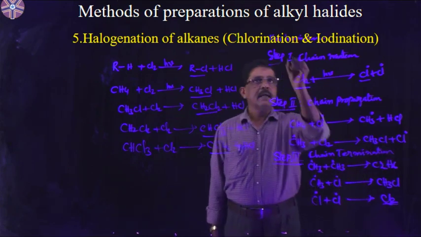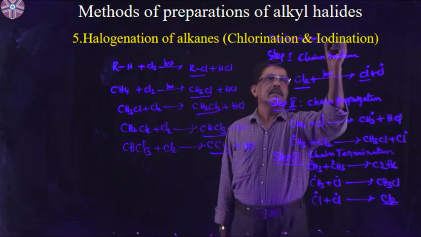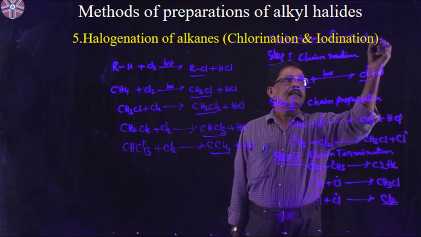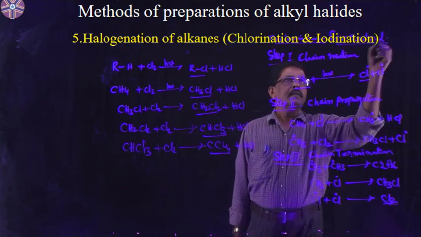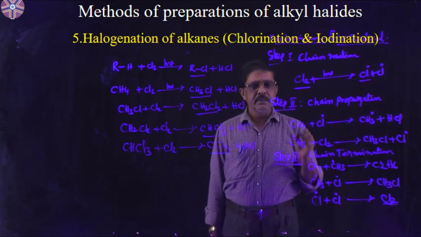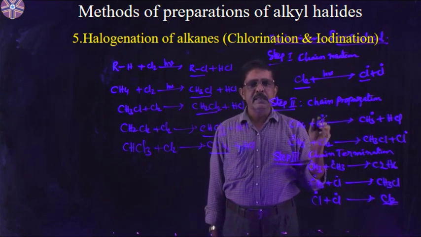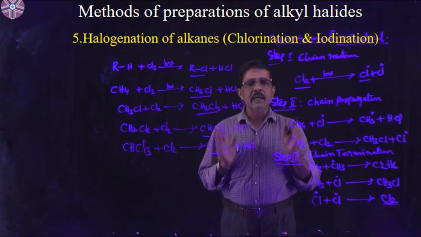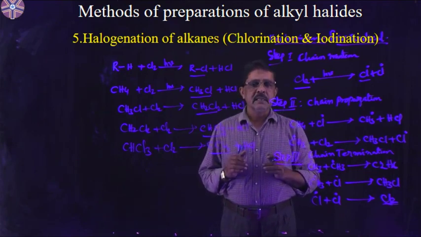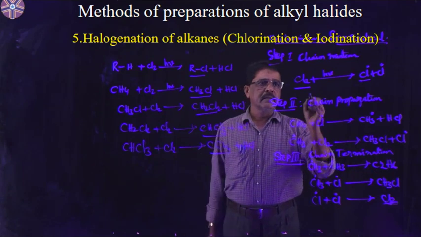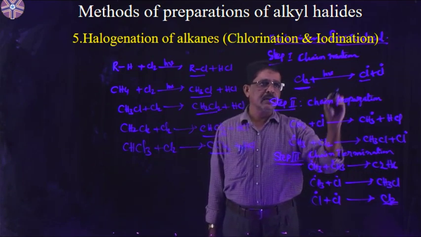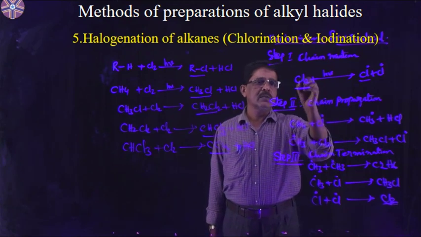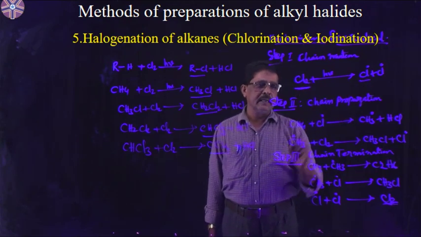So this is the free radical mechanism. Species with an odd number of electrons are said to be free radicals. These free radicals are formed by homolytic cleavage of a covalent bond. Here chlorine free radicals are formed in the presence of sunlight. The chlorine bond dissociates to give two chlorine free radicals.